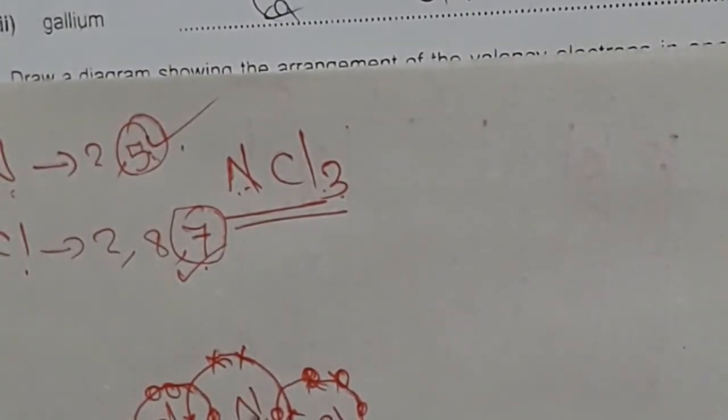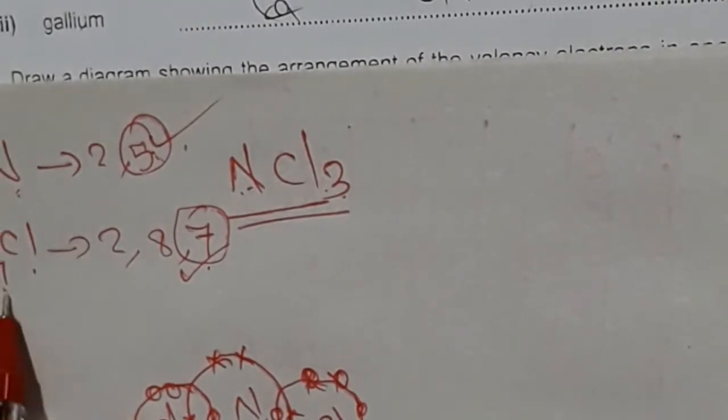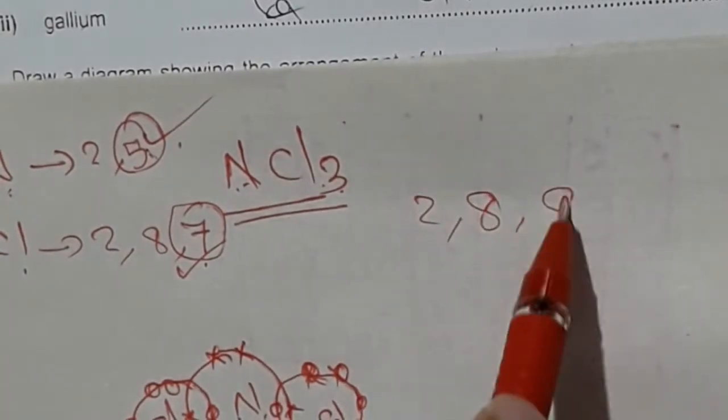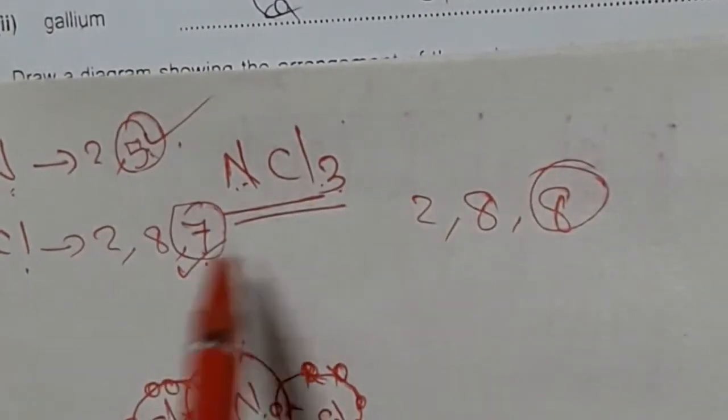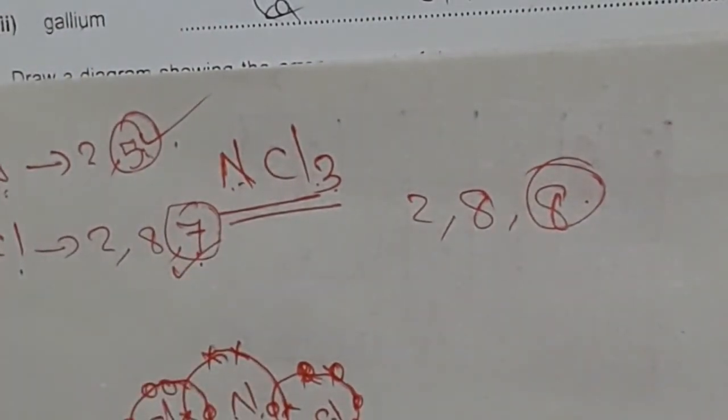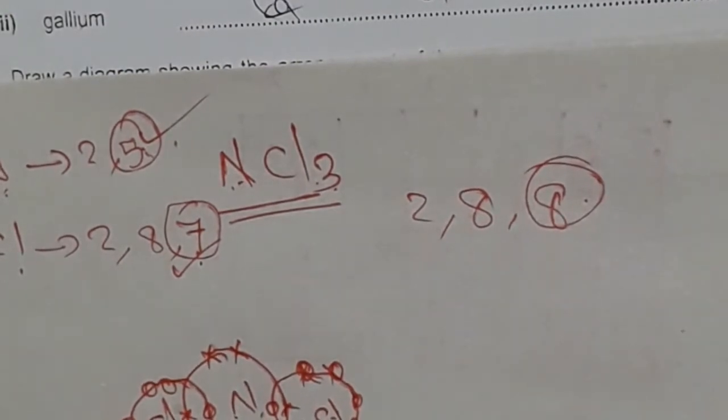Nitrogen and chlorine share 1 pair of electrons. Sometimes they share 2 pairs of electrons, 3 pairs of electrons; we will discuss that later. In this case, 1 pair of electrons. Why is it 1 pair? Look here, chlorine 2, 8, 7. It must be 2, 8, 8. Here it is 7, so it needs 1 more electron. That's why it shares 1 pair of electrons. So this is nitrogen trichloride, NCl3.